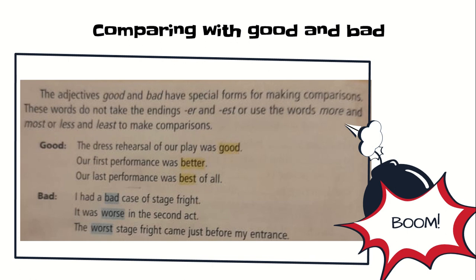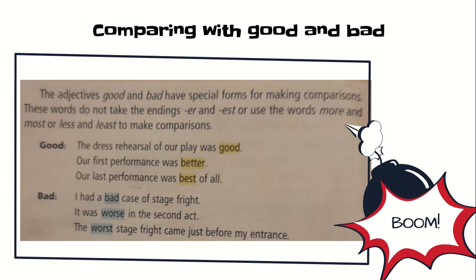Copy this information on your notebook. Comparing with good and bad. The adjectives good and bad have special forms for making comparisons. These words do not take endings -er or -est, or use the words more, most, or least to make comparisons. Let's read examples.